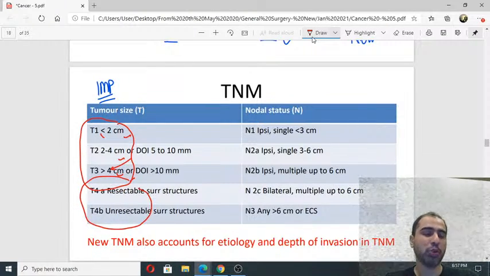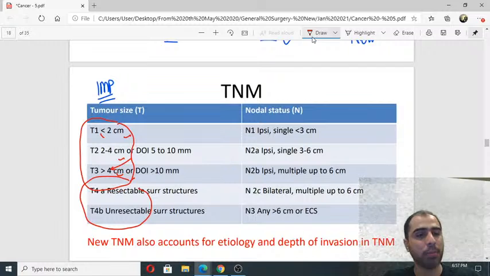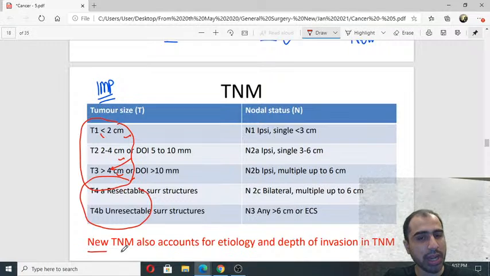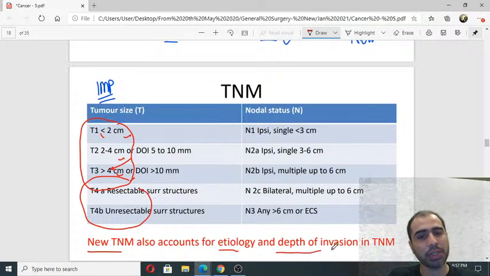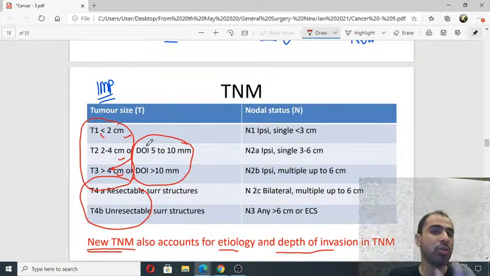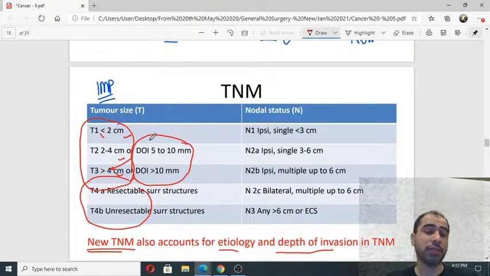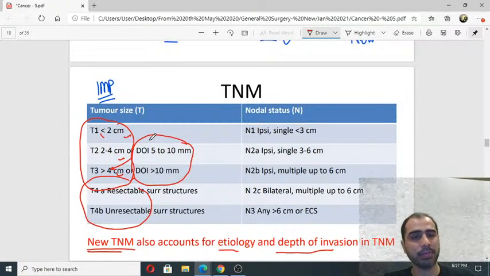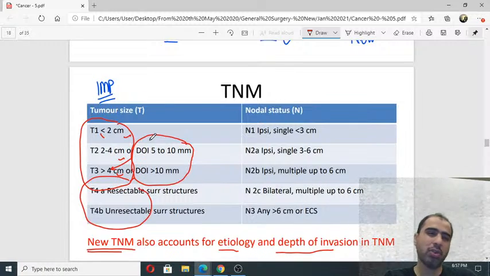Whether it is the senior's book, or if it is not uploaded in the app, or if the surgeon teaching you has not read Bailey, because it is in Bailey, but not clearly. Bailey only mentions that the new TNM accounts for etiology and depth of invasion. This is mentioned, but the rest is not mentioned. This is there only online. So if the person who made the MCQ book made it only from Bailey and Saveston, where they have not updated, you will not know.